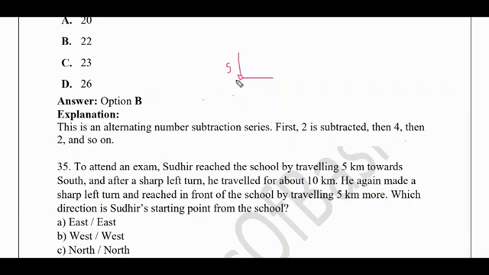Okay, so he took a sharp left turn and traveled for about 10 kilometers. Okay, he again made a sharp left turn. See, for him the left turn is upward, so again 5 kilometers, and reached in front of the school by traveling 5 kilometers more. Okay, which direction is Sudhir's starting point from the school? So if this was the starting point, then which is this direction? Okay, so we need to find out what the direction will be. So according to this, the direction is east. So the answer would be east.